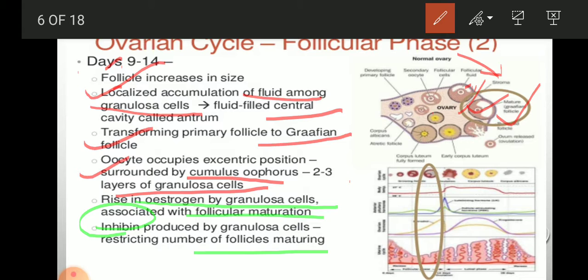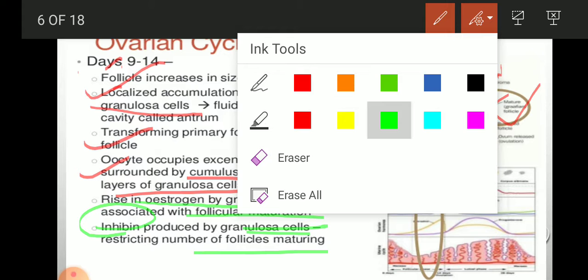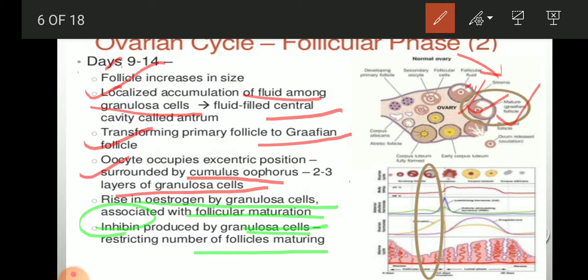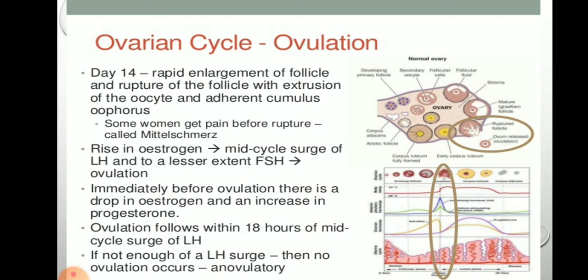So inhibin gives the feedback mechanism to restrict follicle maturation right now. When the follicle gets fully mature, what will happen? There is ovulation.